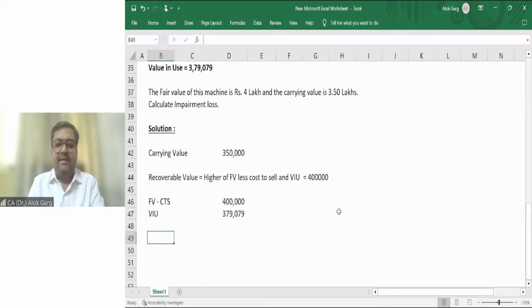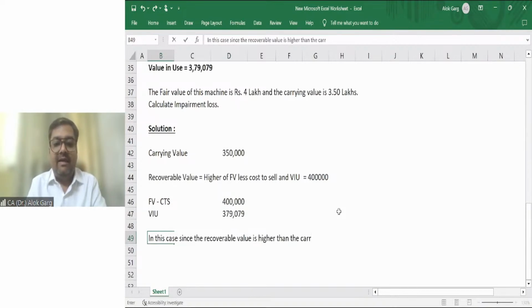In this case, since the recoverable value is higher than the carrying value, there is no question of impairment.